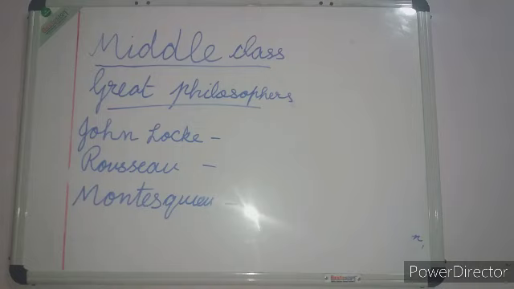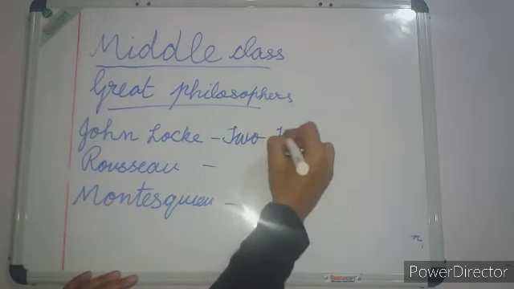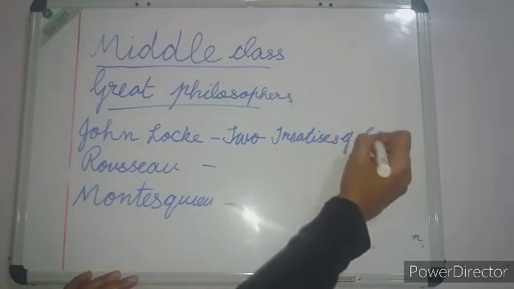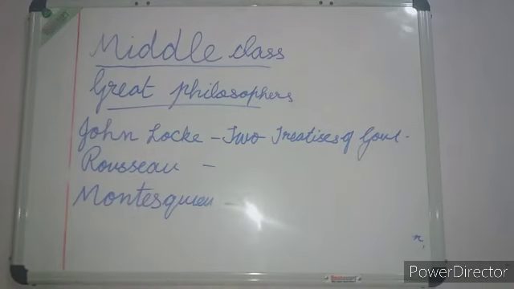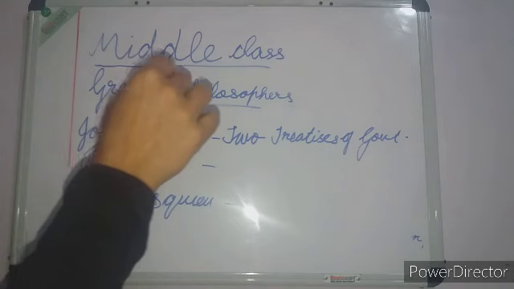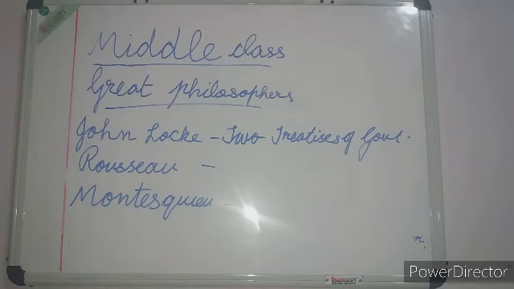How did they inspire? What is the name of John Locke's book? Two Treatises of Government. In his Two Treatises of Government, Locke sought to refute the doctrine of the divine and absolute right of the monarch.